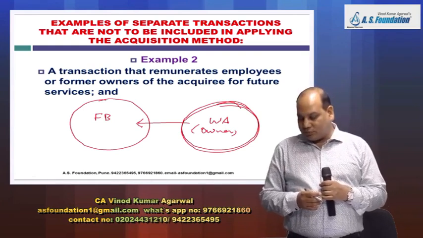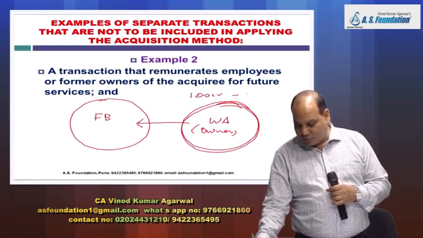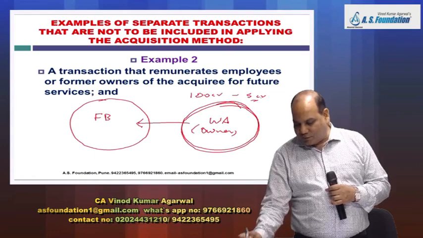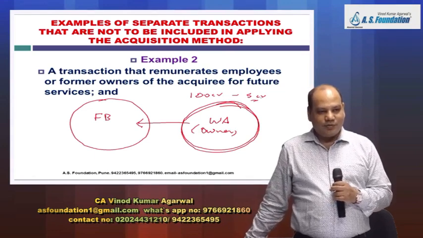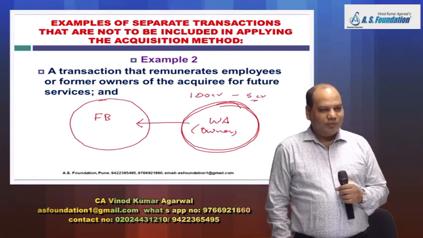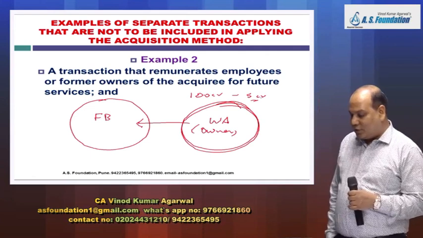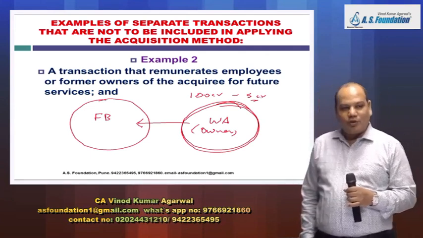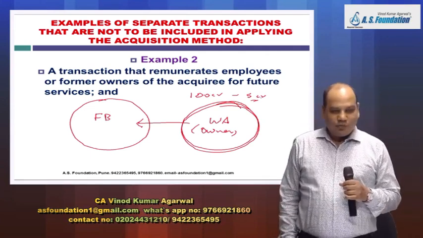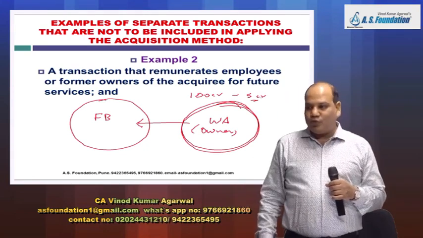And then you say, we will pay you 100 crore rupees. Give 5 crore rupees as a signing bonus for rendering the service for the next 2 years. So in this case, my consideration for business acquisition is only 95 crore. 5 crore we are paying for future services.